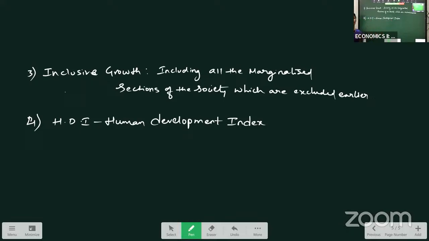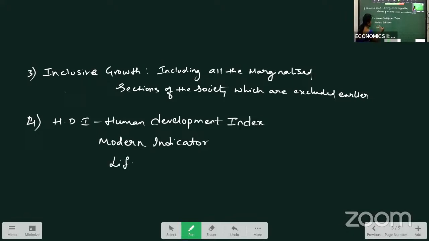How much overall development is there in the country, that we can calculate in this Human Development Index, right? Here we can say Human Development Index is a modern indicator in the economy which shows the overall development in the country, which is measured by using, how do we measure it?